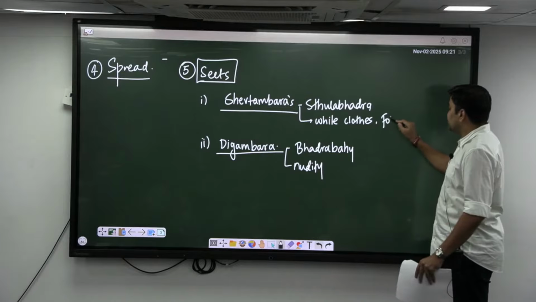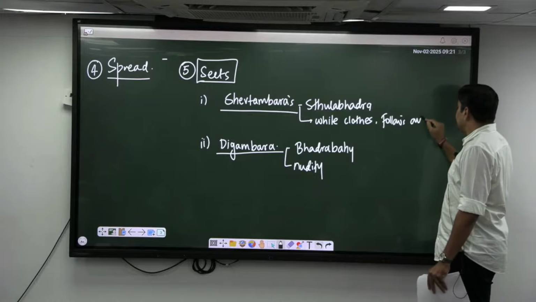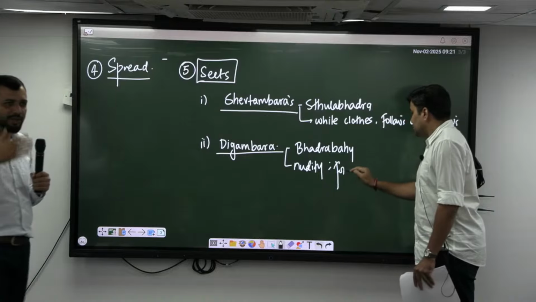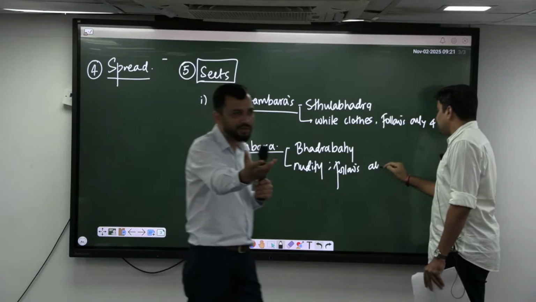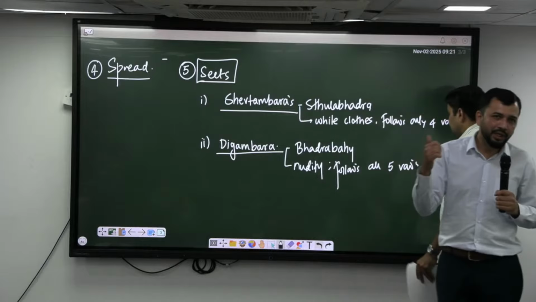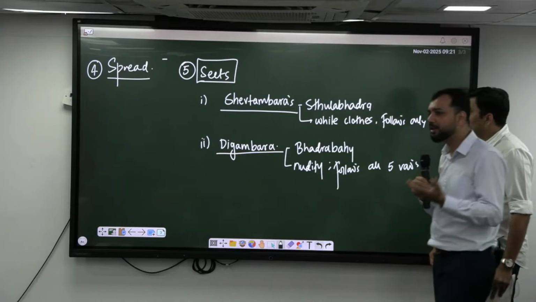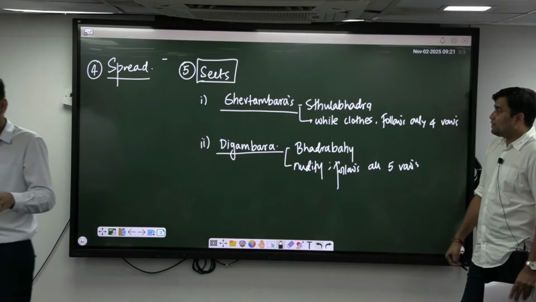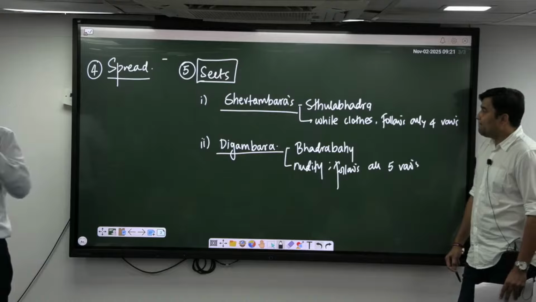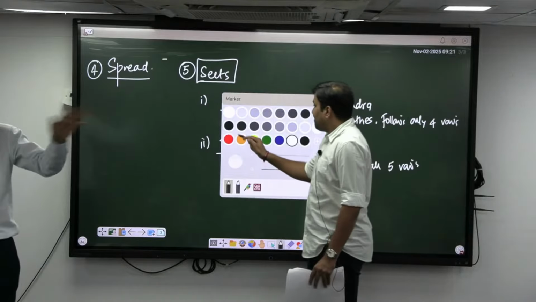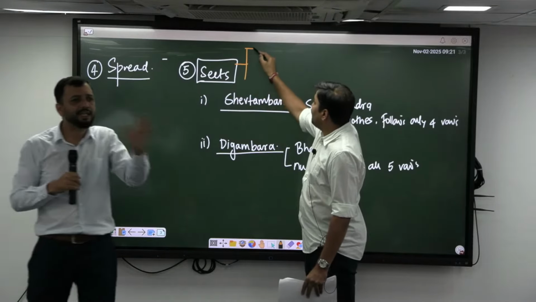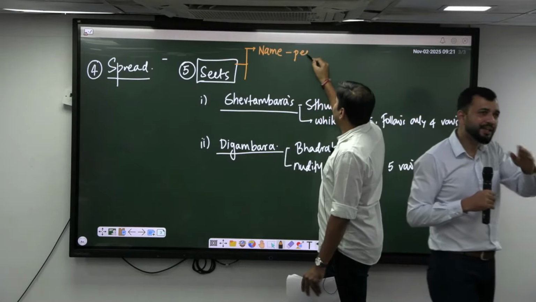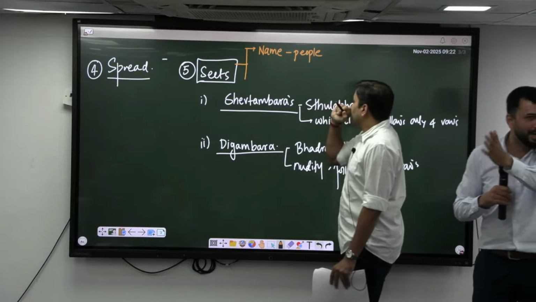Then with respect to patrons, Digambara is very strict. It could not be given patronage by a lot of kings, because the rules are so strict that kings could not themselves convert into Digambara, right? The only information we have is about Chandragupta Maurya, who took the Sallekhana Vrata, that is fasting unto death, and went with Bhadrabahu. That means only Chandragupta Maurya can be linked with that. Other than that, it is mostly the Shvetambaras that became the major sect throughout Indian history, because they could be easily patronized by the king.